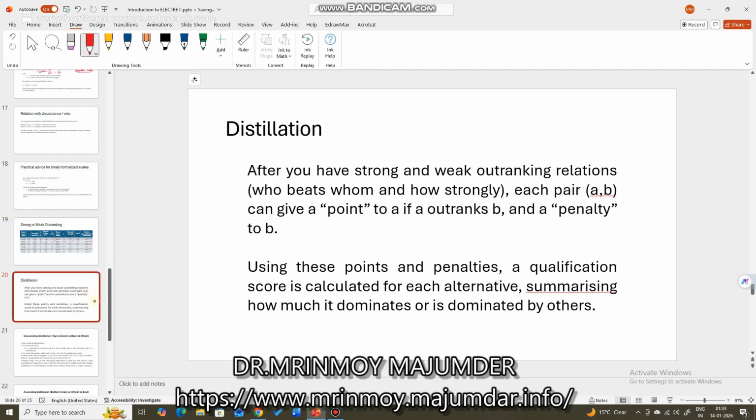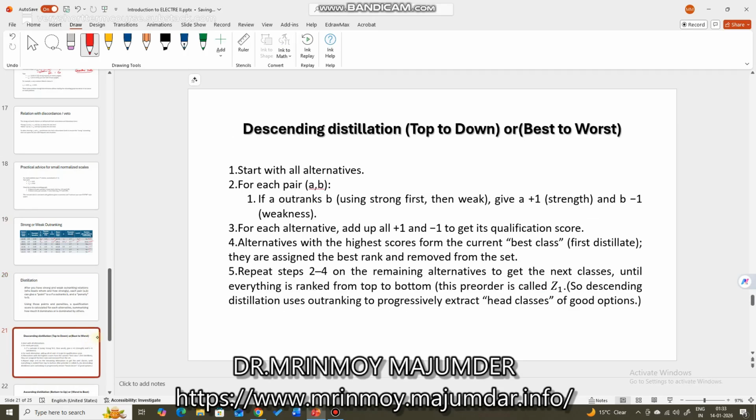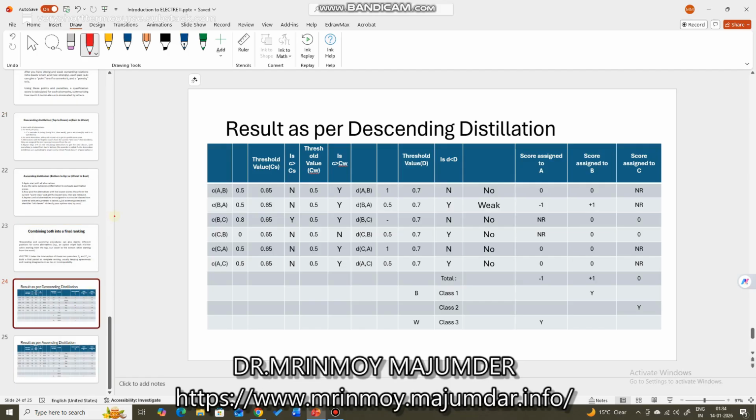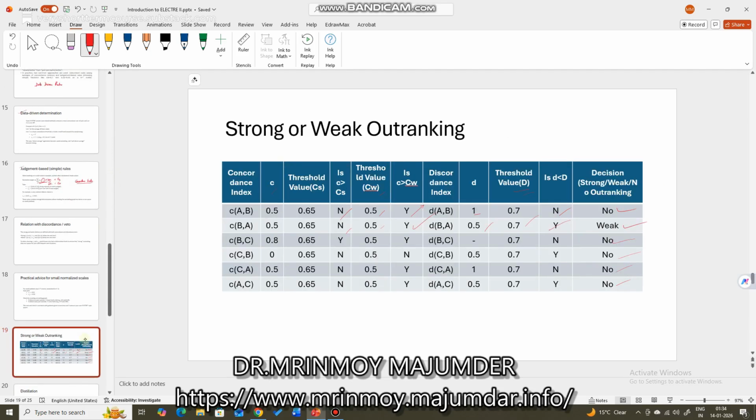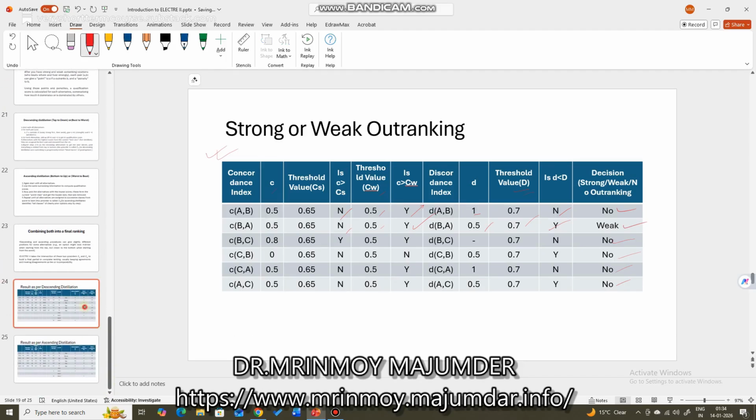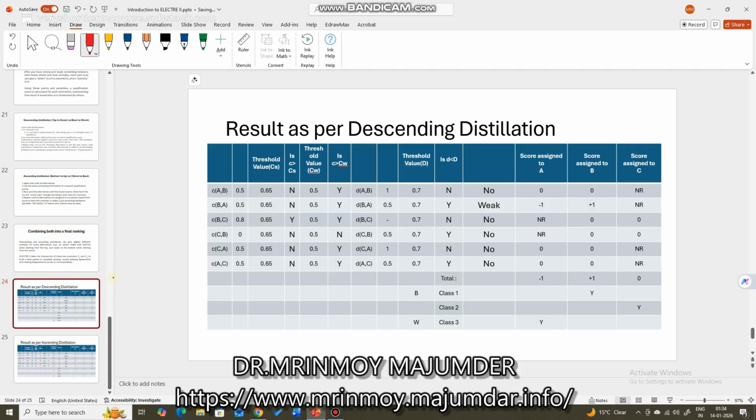Next and last step is distillation. One is ascending, the other is descending. Descending means top to down approach or best to worst approach, and ascending means worst to best approach or down to up approach. So let us go to the example straight away, so that way you will understand more. You see, this is the result as per descending distillation. This is the same table, that is this one. This table I have just copy pasted into this table. I think you can understand that.